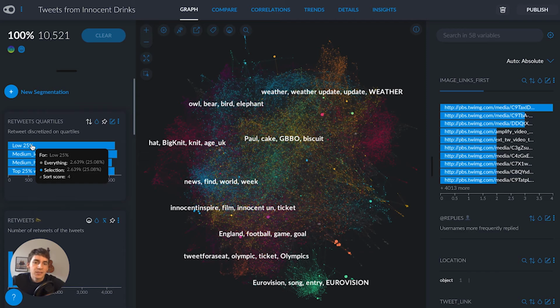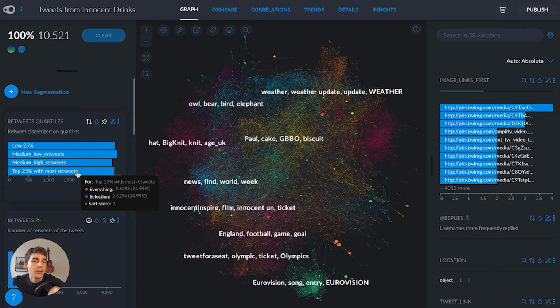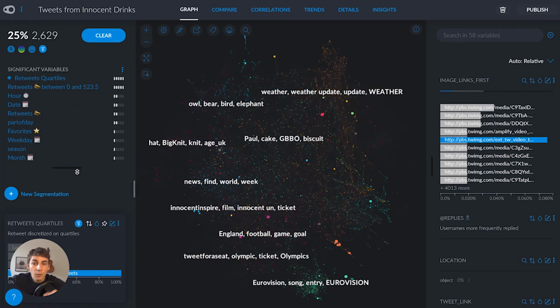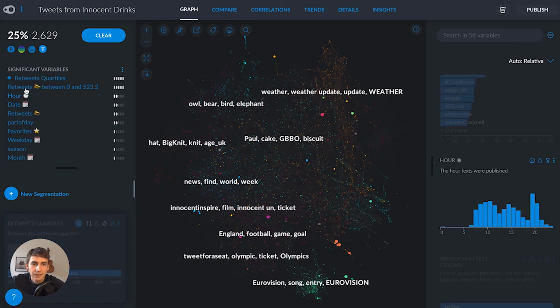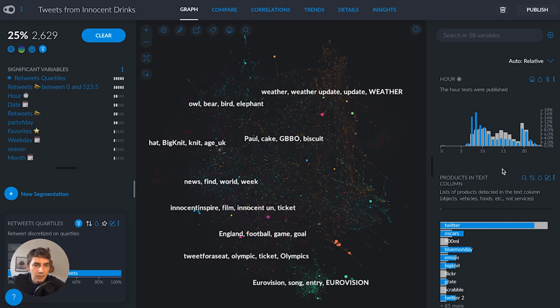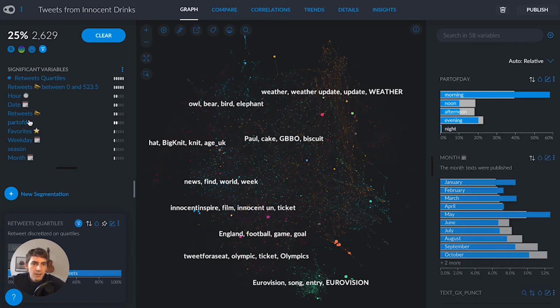So I've got a low 25%, their least popular tweets, their medium low, medium high, and top 25%. So I'm really interested in the top 25% retweets. When I select the data set to just present this, GraphX is going to show me the most significant variables that define their most popular tweets. So something that I'm finding quite interesting here is the hour that tweets were posted. So if I select that, I can see immediately that it looks like Innocent's most popular tweets were posted between 7 and 9. And let's just confirm that, have a look at part of the day. So yep, it looks to me that almost 60% of Innocent's most popular tweets were posted in the morning.